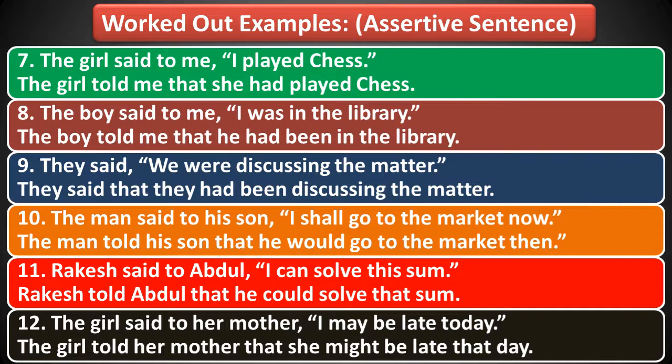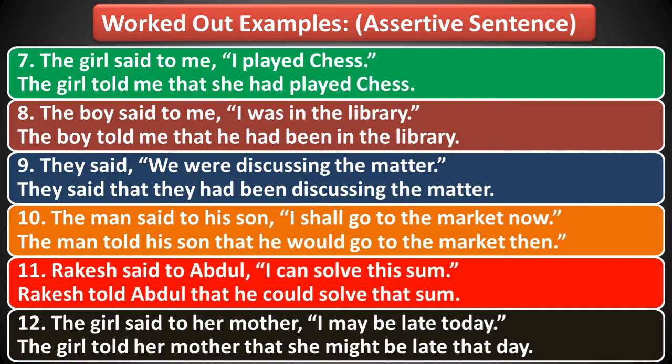Next, number 8. Now this is interesting. We'll see. The boy said to me, I was in the library. This sentence, I was in the library, is in simple past tense. Now when we convert this sentence to indirect speech, the boy told me that, as we know that simple past tense gets converted to past perfect tense. So in place of was, it will be had been. Told me that he had been in the library.